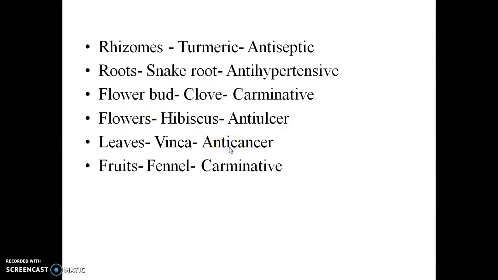Then the next example is fruits, where the fennel fruit, that is nothing but the bari saunf or badishep. This is generally used as a digestant, and it is also used as a carminative, and specifically it is used for its aroma, that is, it has a specific aroma which is because of the volatile oil.